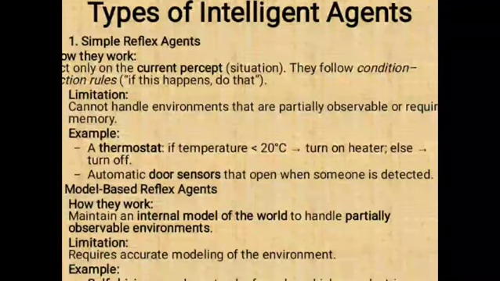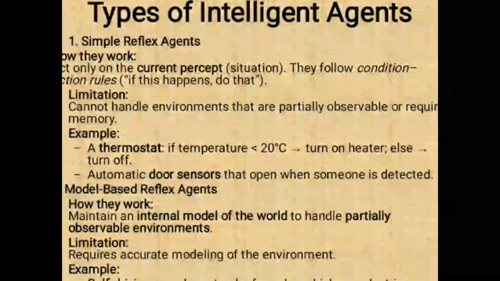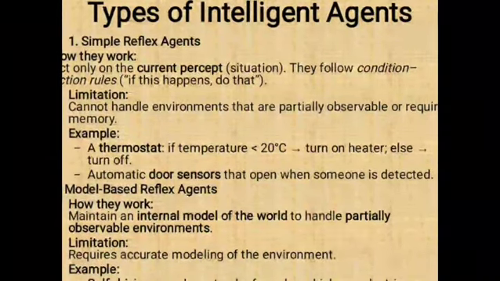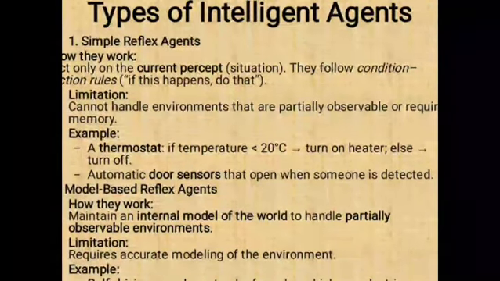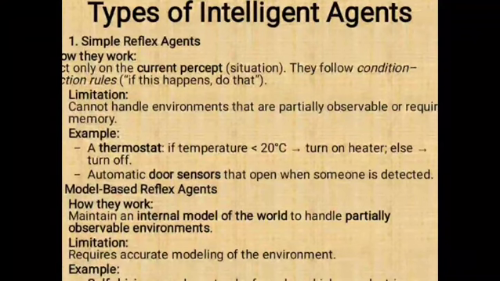For example, if this happens, do that. A thermostat: if temperature is less than 20 degrees Celsius, turn on the heater, else turn off the heater. Another example is automatic car door sensors that open when someone is detected; the door will be automatically opened.